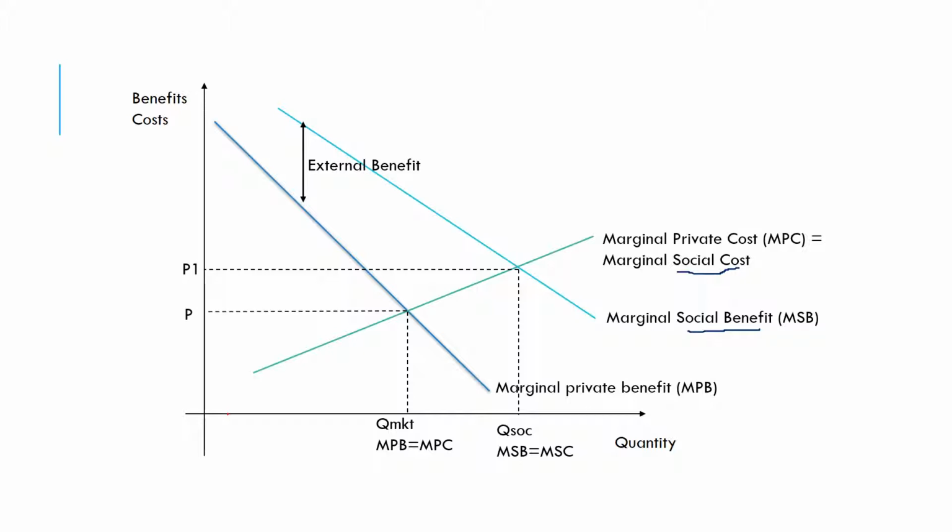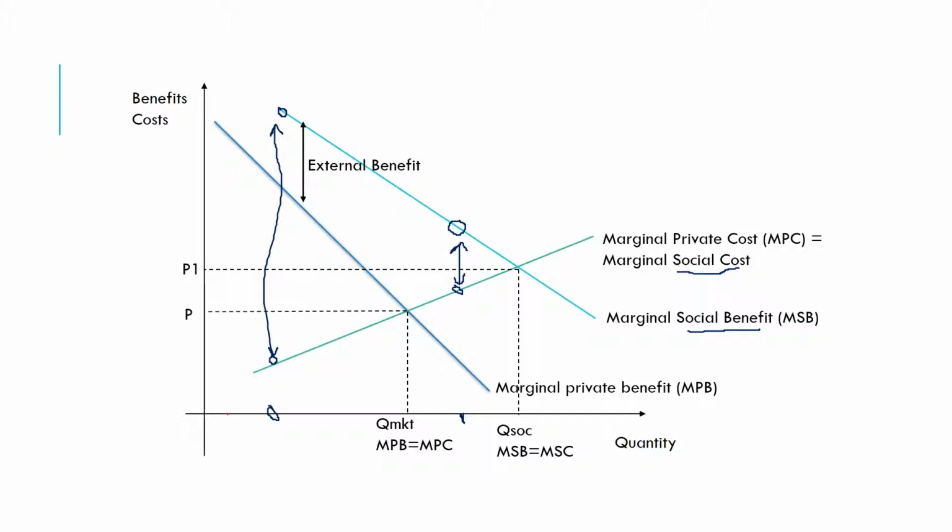If we do our analysis again, we can see, would we want this first bee kept here? Well, here are the benefits and here are the costs. We can see that the benefits far outweigh the costs. So yes, we would want this one kept. What about this bee here? Well, here are the benefits and here are the costs. So the benefits outweigh the costs.